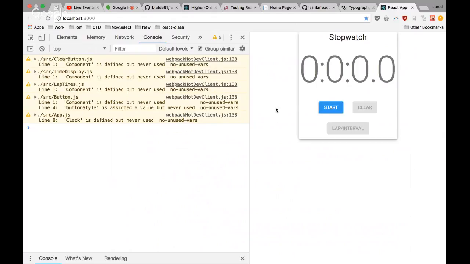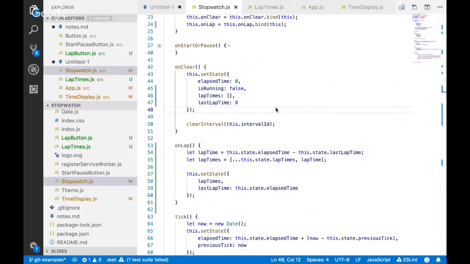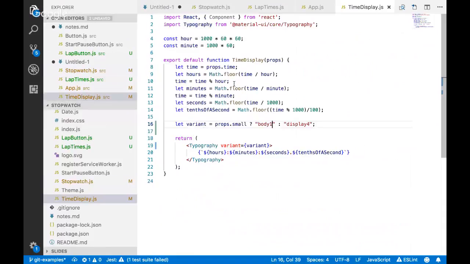So like there's default props that you can have. So, you know, for example, on this time display, when we were doing that variant version, it was like, oh, if it's this, then do display 4. If I don't have a variant, then do display 4. Otherwise, that could have been handled in a different way, because I don't know if you can do it for a functional component, but you can for class components, where you can say the default prop value for this is this, and then if somebody doesn't pass in a value for that property, it'll default to that, which is a really nice way to have stuff automatically default.